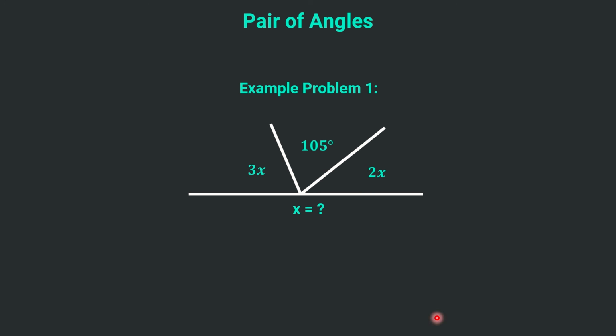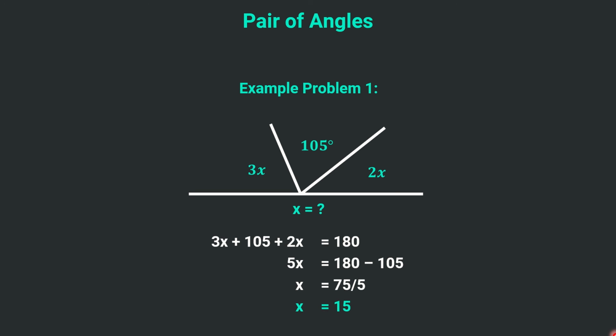As you know, this is the complete straight line, so the sum of these angles would be 180 degrees. So it can be given as 3x plus 105 plus 2x, that should be equal to 180. Now moving the variable on the left side and the constant on the right side, 5x will be equal to 180 minus 105. So x would be equal to 75 upon 5 and the value of x will be 15. So as you can see, using the concept of pair of angles, we were able to find out the value of x.